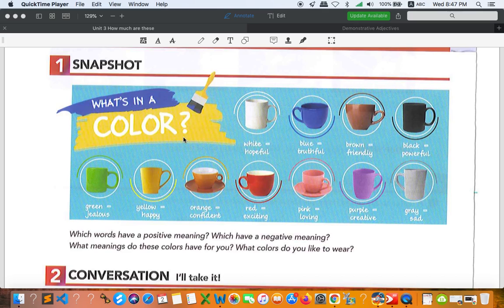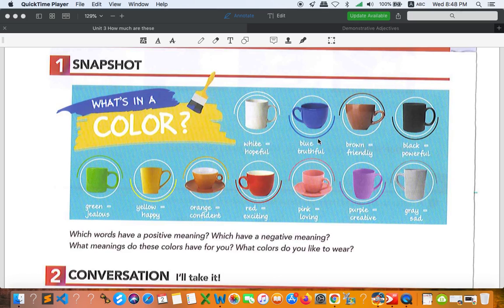I think there are so many colors, but maybe one or two are your favorite colors. Right here we're going to focus on the color that you love and try to get to know the meanings of each. Okay, let's begin with white. The meaning of the color white is hopeful. If you love white, maybe you are hopeful. You hope to get something positive in the future.